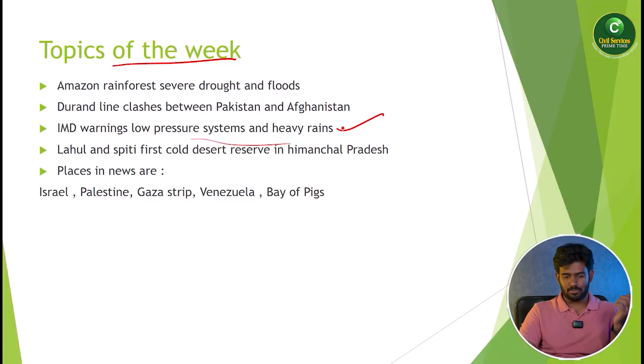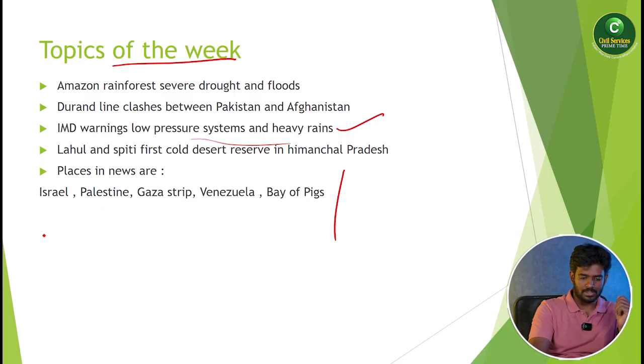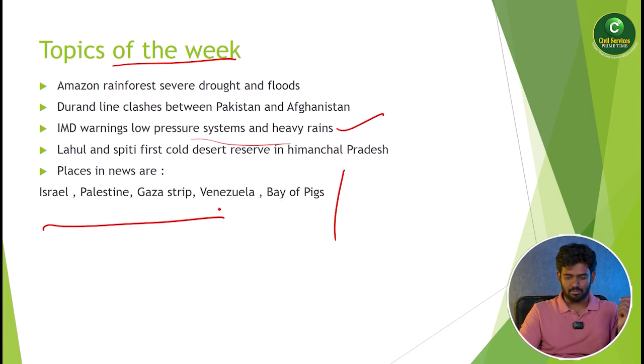Okay. Next important topic today is Lahul and Spiti, the first cold desert reserve in Himachal Pradesh. Recently the government has given a mark for the cold desert, and Lahul and Spiti is the first cold desert reserve in Himachal Pradesh. And there are a few places in the news: Israel, Palestine, Gaza Strip, Venezuela and the Bay of Pigs. So Bay of Pigs and Venezuela, why are they in the news? Tell me why they are in news.